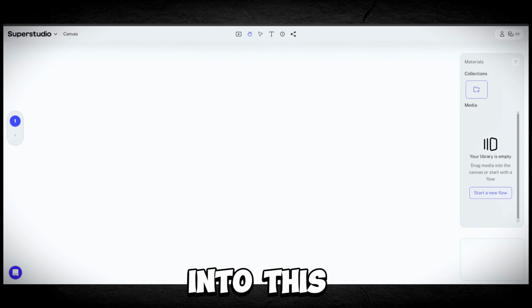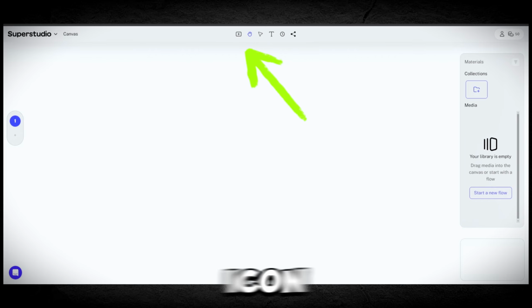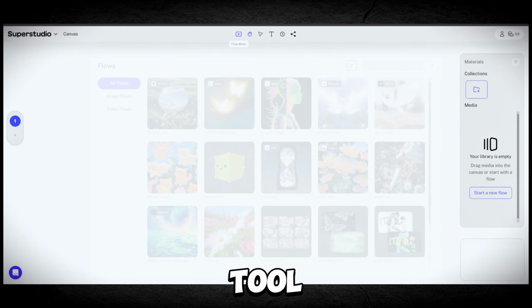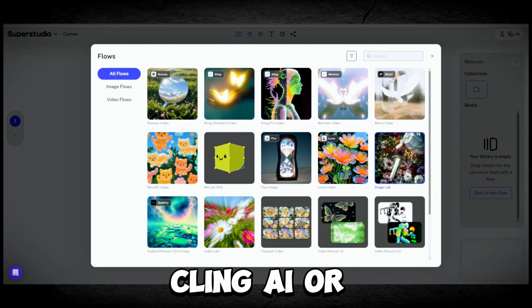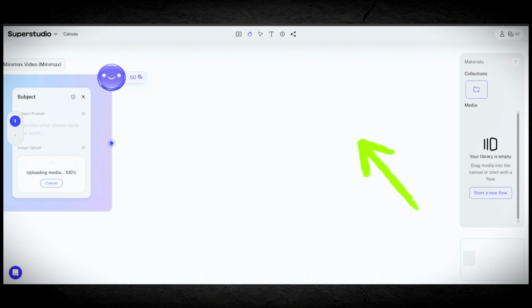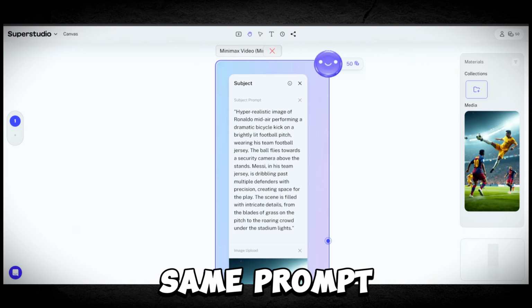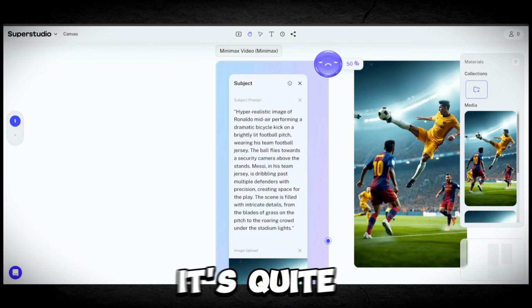After signing into this tool, you'll receive 200 free tokens to use. Now click on the plus icon and select the video generator tool. You can choose from options like Runway ML, Luma AI, Kling AI, or Minimax. Each tool uses credits differently, so keep that in mind. For now, I'll go with Minimax. Let's upload the image and add the same prompt we used in the image generation, and there we have it, our video is ready.